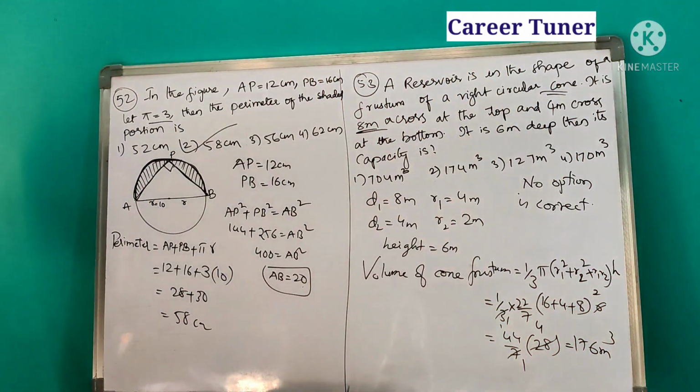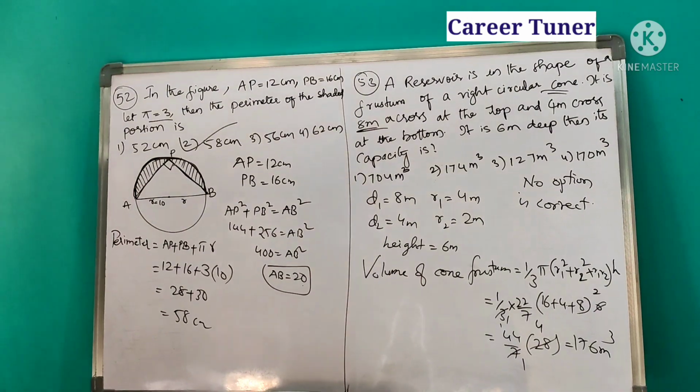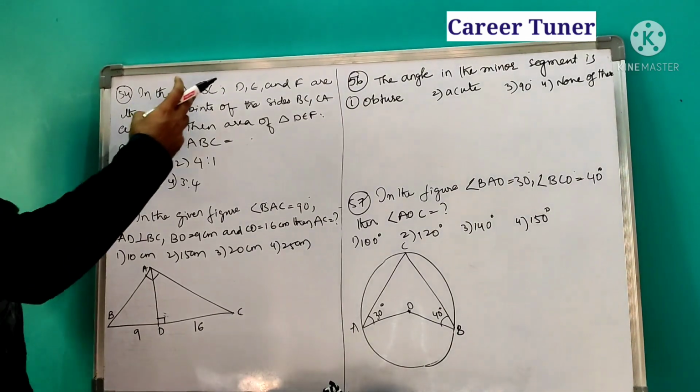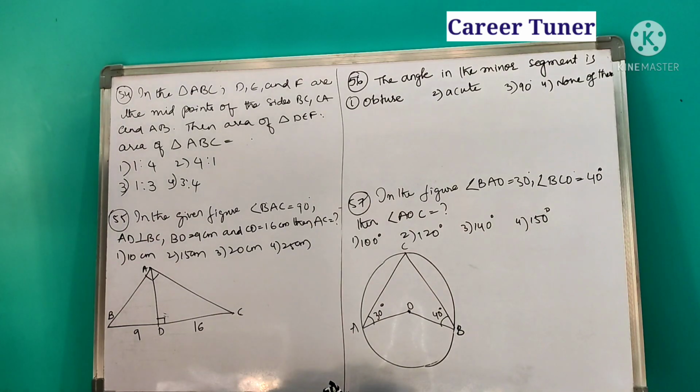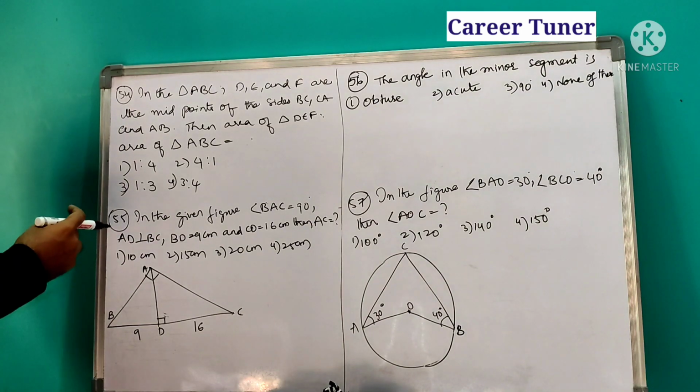Okay, next one. Next question. In triangle ABC, D, E, F are the midpoints of the sides BC, CA and AB. Then the area of triangle DEF is to the area of triangle ABC.